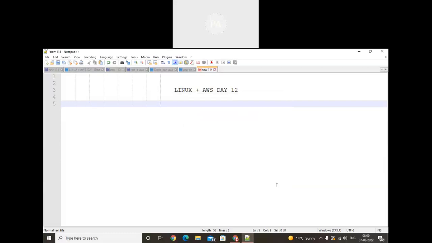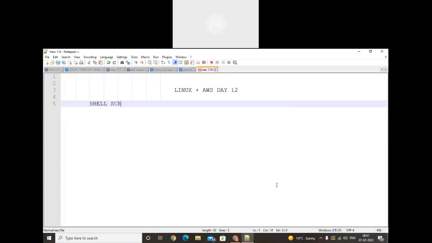Today we'll discuss the concept of shell scripting, and after that we'll discuss the concept of cron time. In this way we will complete Linux today itself, and after one day we will start AWS. So let's start today's concept.